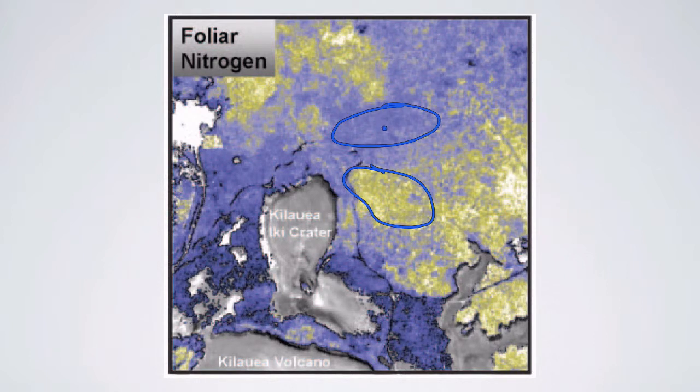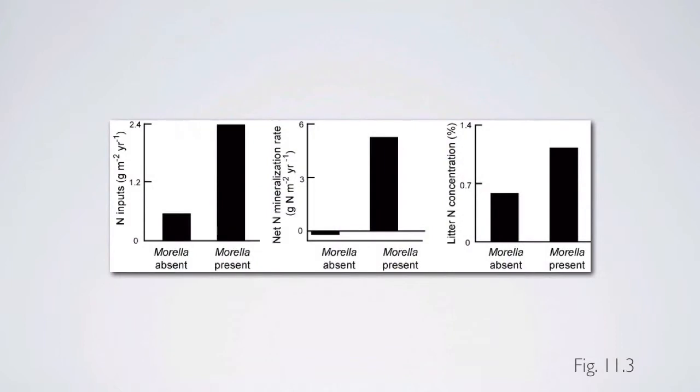So what are the differences between these two sites? Are these soils inherently more fertile than these? Well, it turns out that those differences that we see in foliar nitrogen concentration and everything that would go along with it, such as photosynthetic rates and carbon gain, really have to do with the presence and absence of just one species. So that species is of the genus Morella, which used to be Myrica, but Morella faya is a nitrogen-fixing tree. When that nitrogen-fixing tree, Morella, is absent, the amount of nitrogen that's being input into the system is a lot less than when it's present.